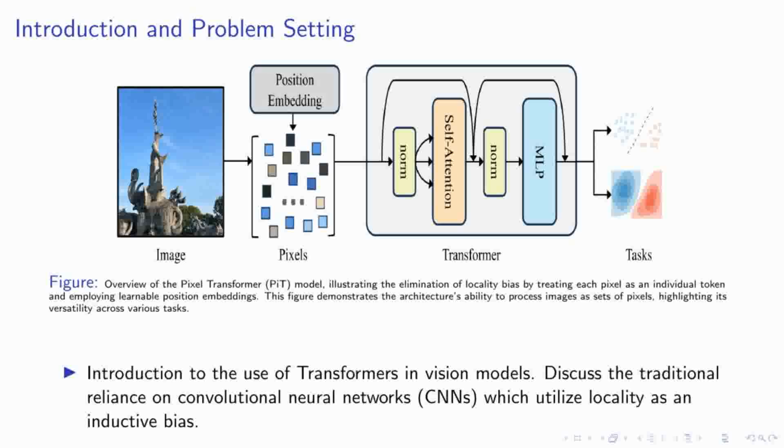This is visually represented in the figure on this slide, where you can see the PyT model architecture. Notice how it eliminates the locality bias by using learnable position embeddings, allowing the model to consider each pixel separately yet effectively. This shift not only simplifies the architecture, but also enhances its flexibility, enabling it to adeptly handle a variety of tasks across different image sizes and types. This marks a significant step forward in our quest to develop more generalized and efficient models for visual data interpretation.